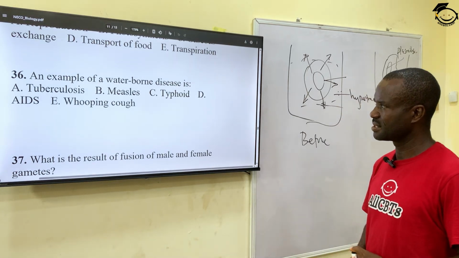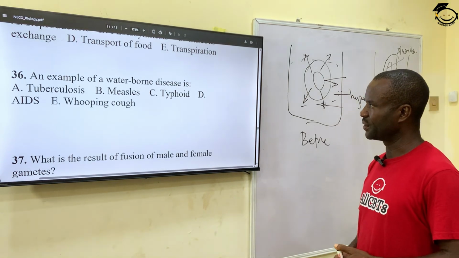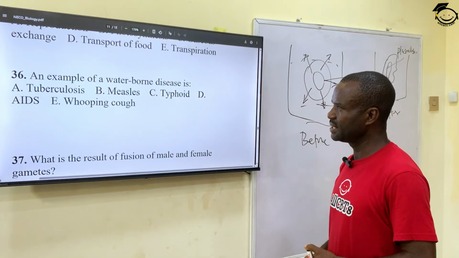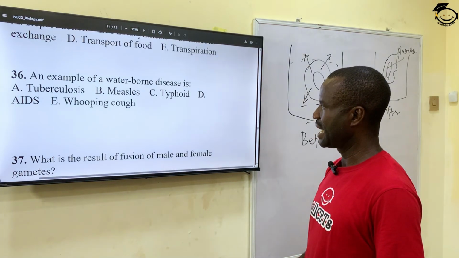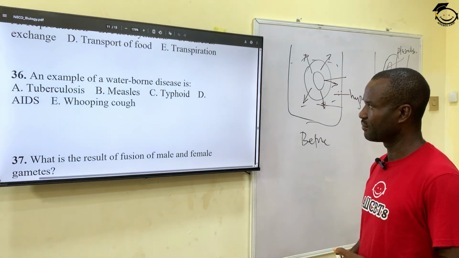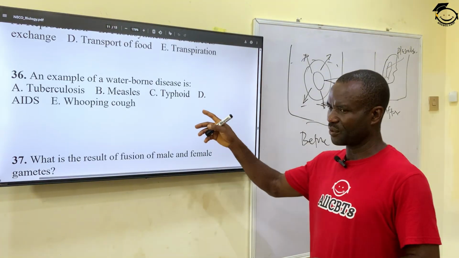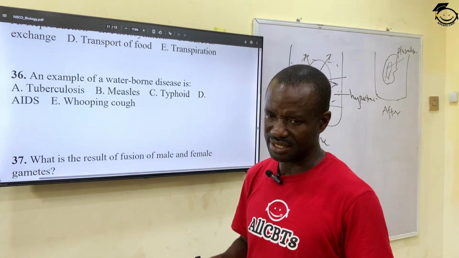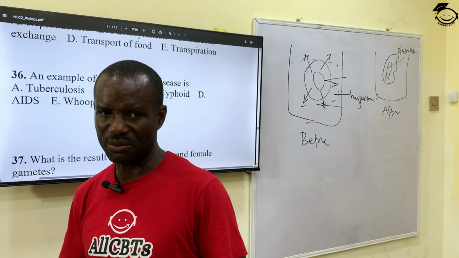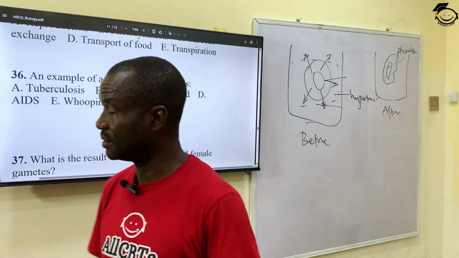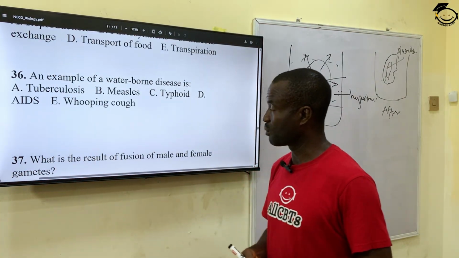An example of waterborne disease, that is a disease that is carried through water, is A, tuberculosis, B, measles, C, typhoid, D, AIDS, and E, whooping cough. The correct answer is typhoid. Typhoid is contracted when you take dirty water into the body, and it's an example of waterborne disease.